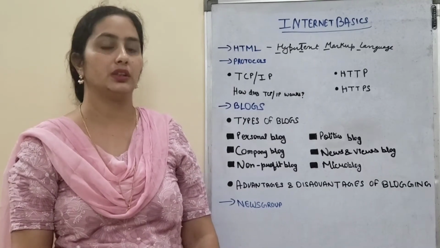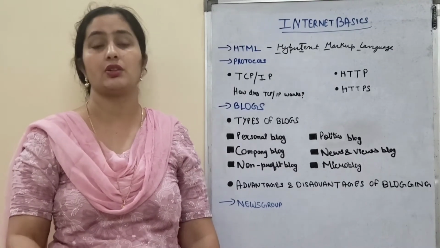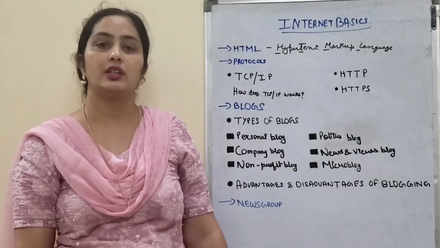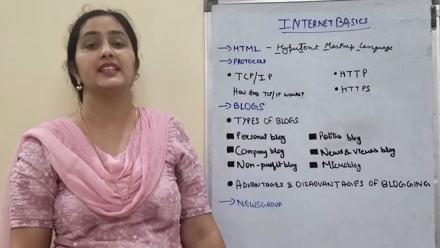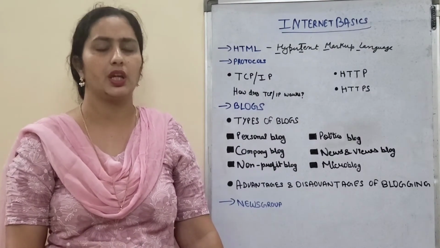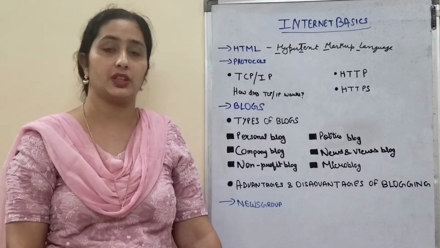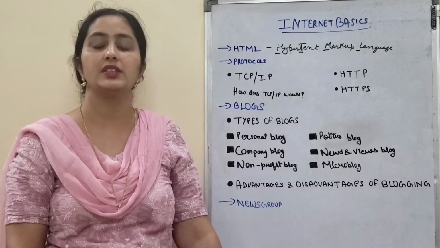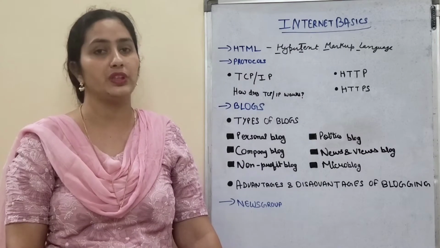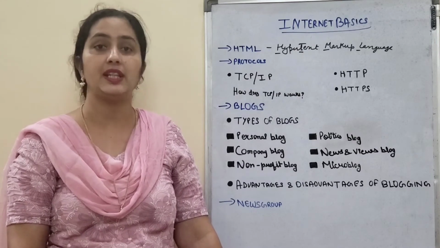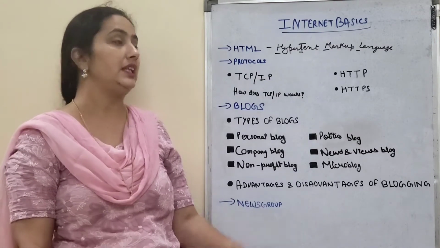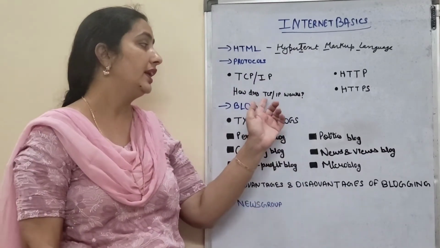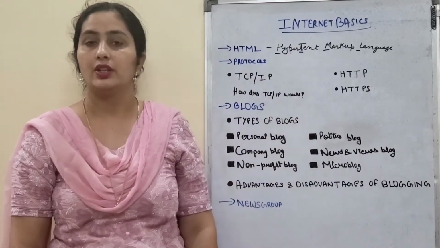Now why do we need two protocols to communicate? Simple thing, on the internet the maximum thing which we are doing is sending and receiving messages. It could be in the form of pictures, graphics, documents, and many more things. Whatever you want to exchange over the internet, you can exchange it very easily. That's why we need the TCP/IP protocol for it. Now how does this particular TCP/IP work?